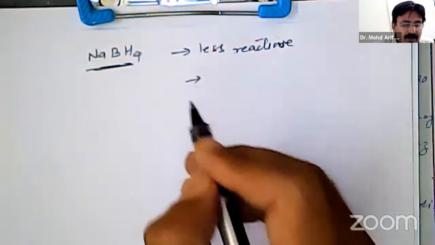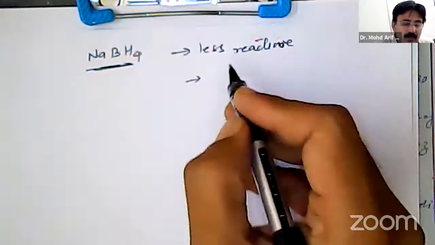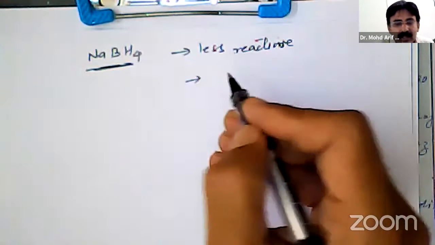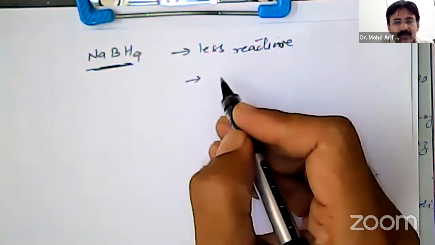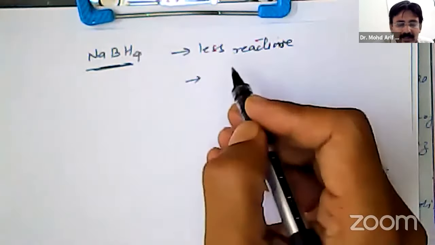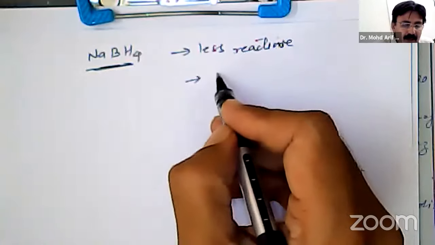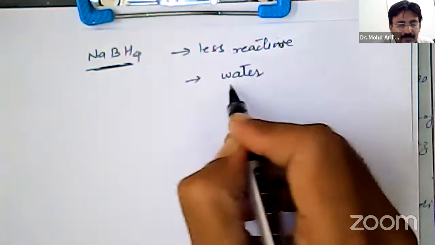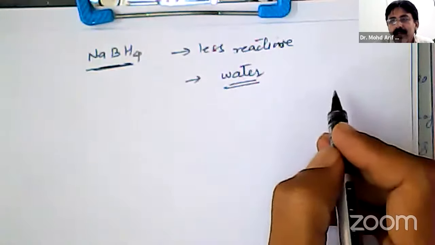It will not react with moisture. So the advantage of using sodium borohydride is that we do not have to use ether as a solvent. We can carry out the reaction in water as a medium also, in aqueous medium.